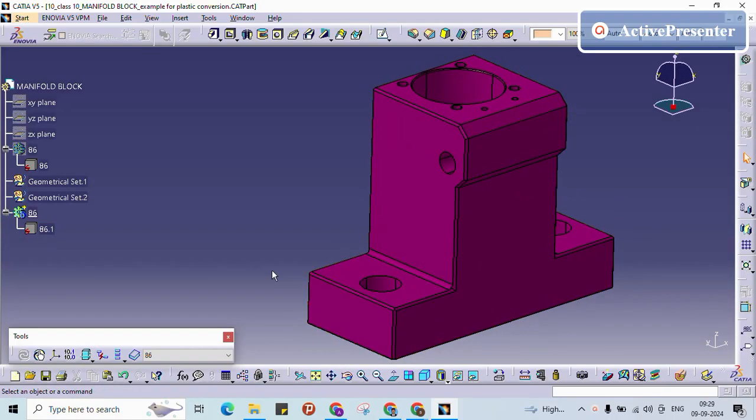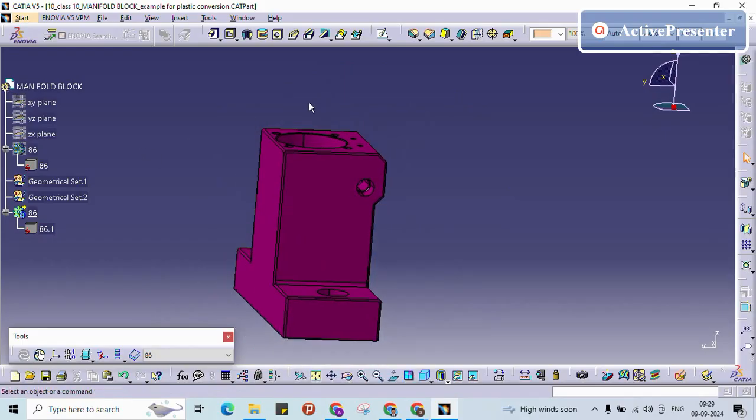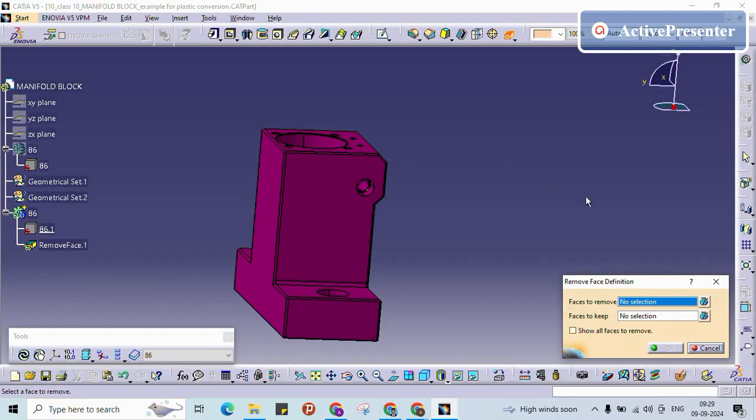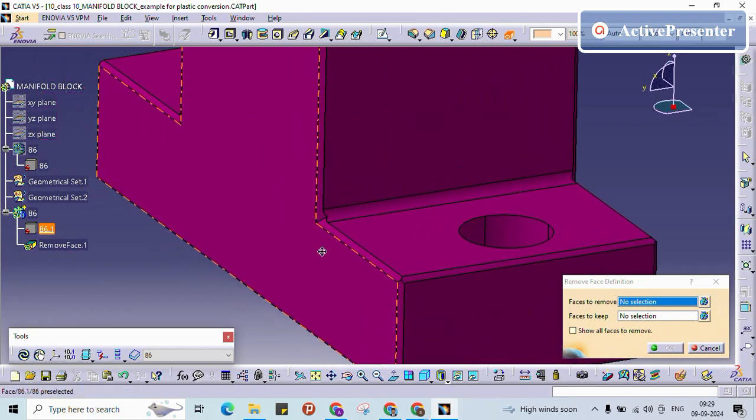So inside this dump, we don't want these fillet areas, right? So what we have to do, we need to go with the remove option. In this one, if you see that flow, we were talking about the flows, right, on the fillet. If we are not giving the proper flow, this remove won't remove properly.